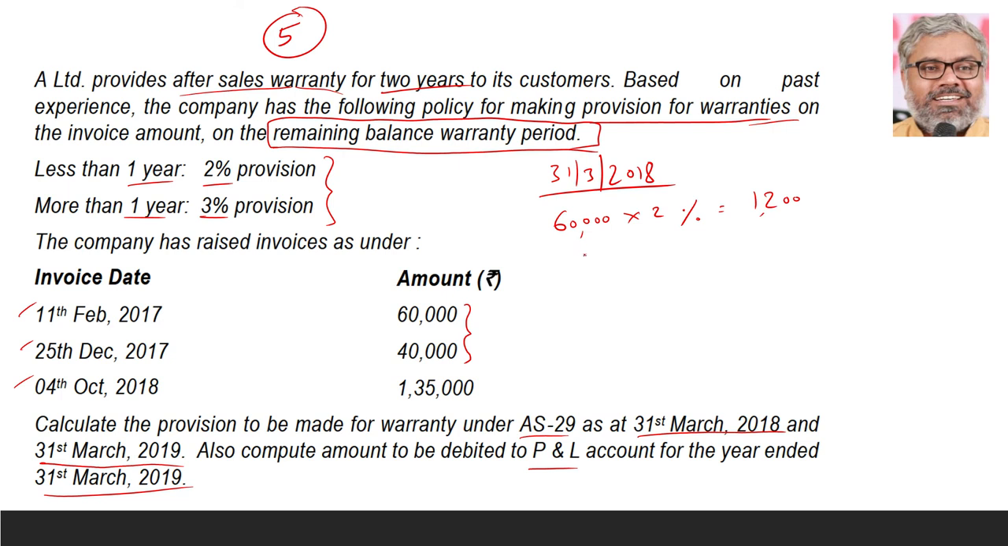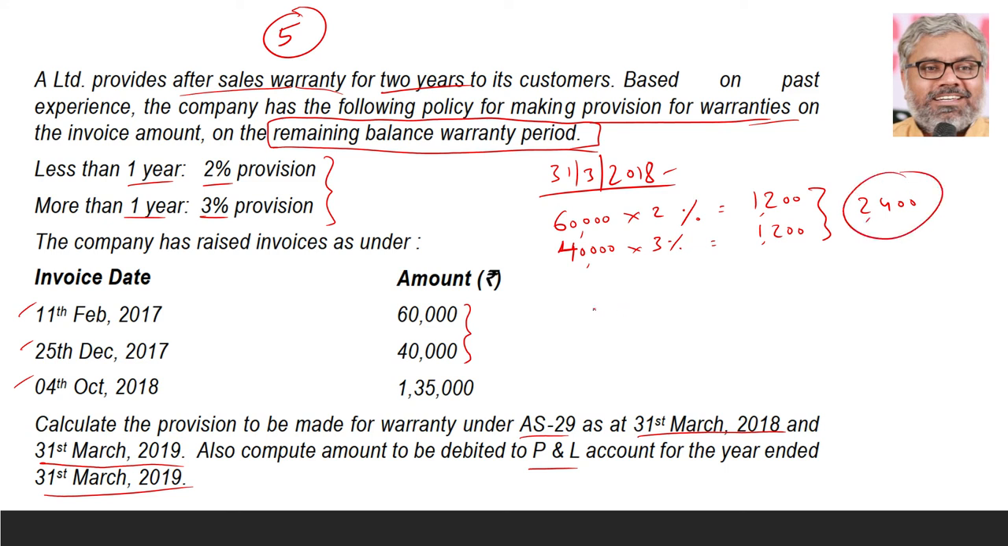Then another one is 40,000. 40,000, second open invoice, which still is under warranty. So this sale happened on 25th December 2017, and we are preparing the balance sheet on 31st March 2018. That means as on the balance sheet date, the invoice had a warranty period of more than 1 year for sure. So how much provision should be created? 3% should be created. 40,000 at 3% means again 1200. So the total provision that they should create on 31st March 2018 will be 2400. That is one thing. First question answer.